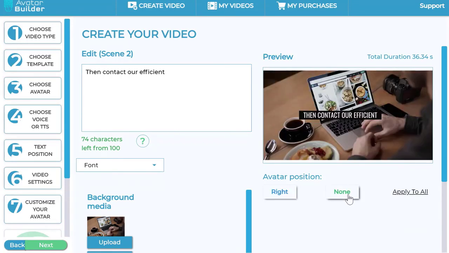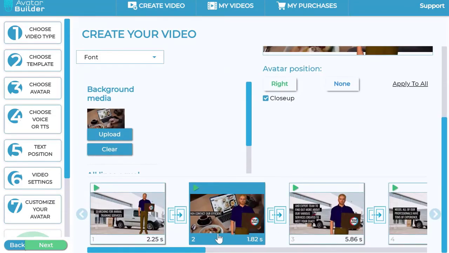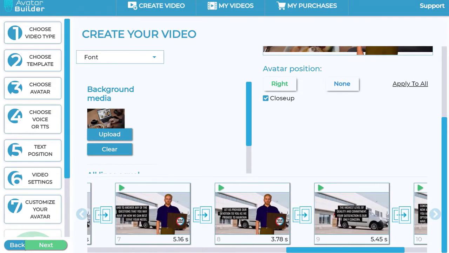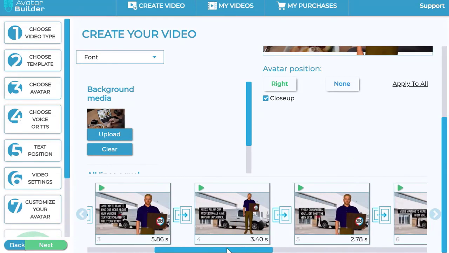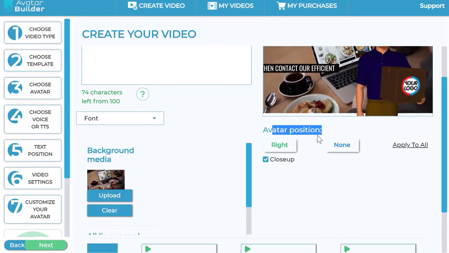I can remove the avatar by clicking none. So now all the animations that I'm showing you can be done as well. I can choose the avatar to be on the right, for example. I can do all these positionings as well. Depending on the styles that I've chosen for the text, automatically the software gives you suggestions where to position and what to do, so you don't have to do any thinking on your part. Here, for example, it says avatar positioning for right.